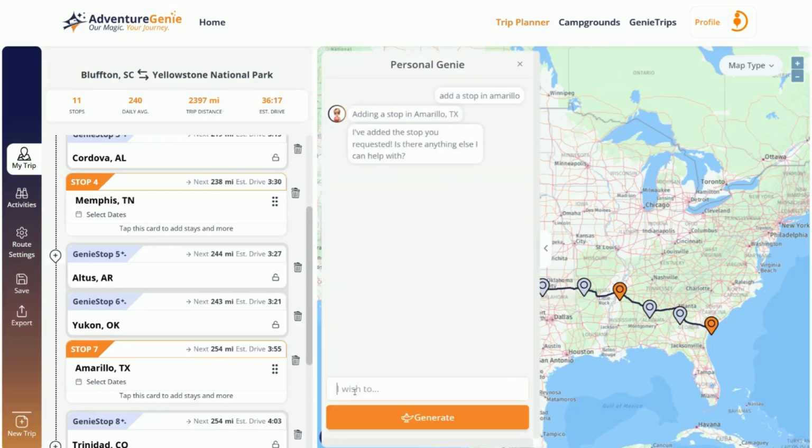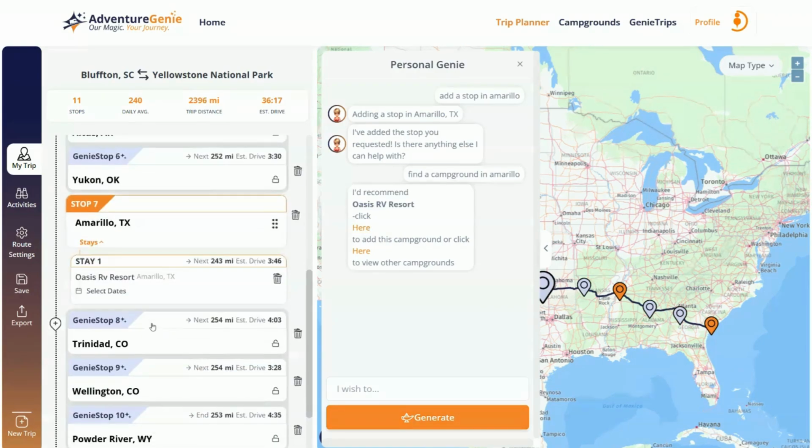How about finding a campground? Can you find a campground in Amarillo? Sure. Genie is going to take a look at our preferences, know what we're looking for in a campground, and made a top-line recommendation, the Oasis RV Resort. I've actually stayed there. It's pretty cool. Let's go ahead and click there to add it to our trip. And you can see over in Amarillo, Texas, we've now added the Oasis RV Resort.